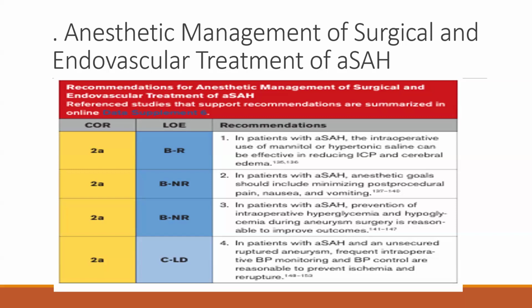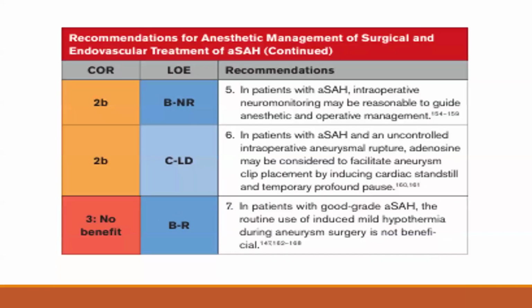In patients with aneurysmal SAH, prevention of intraoperative hyperglycemia and hypoglycemia during aneurysmal surgery is reasonable to improve outcome. This statement has class of recommendation 2A, level of evidence B. In patients with aneurysmal SAH and unsecured ruptured aneurysm, frequent intraoperative BP monitoring and BP control are reasonable to prevent ischemia and re-rupture. This statement carries the class of recommendation 2A, level of evidence C.